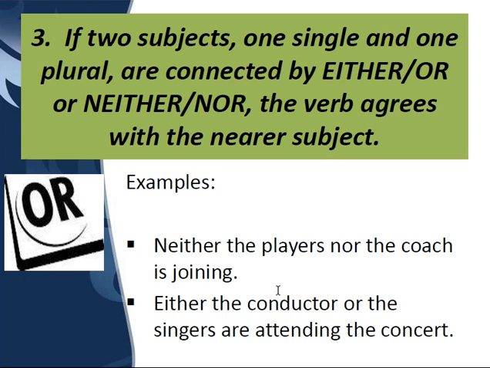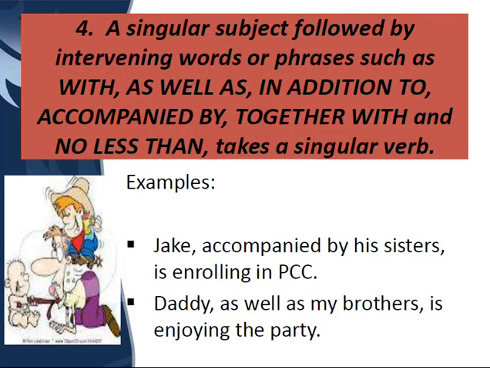Now moving on to the next one, children. A singular subject followed by intervening words or phrases such as with, as well as, in addition to. If two singular subjects are joined by these phrases, you have to remember this: as well as, in addition to, accompanied by, together with, and no less than, then it always has to be a singular verb. Look at this example: Daddy as well as my brothers.